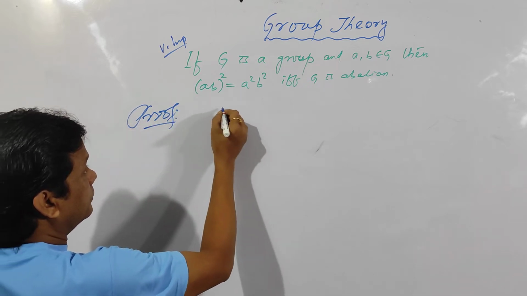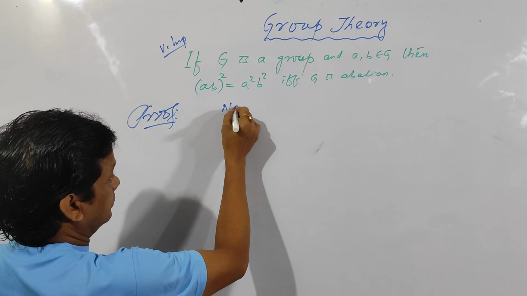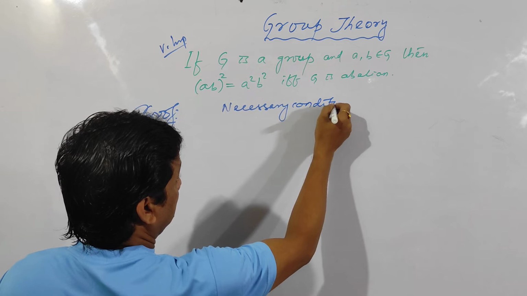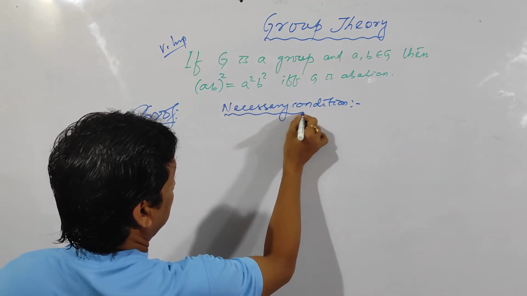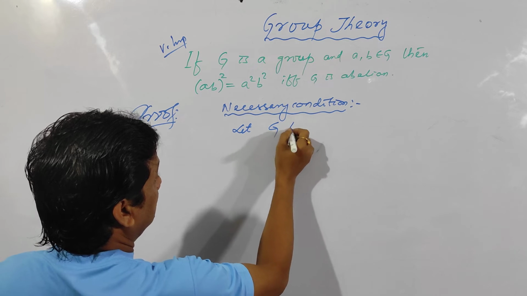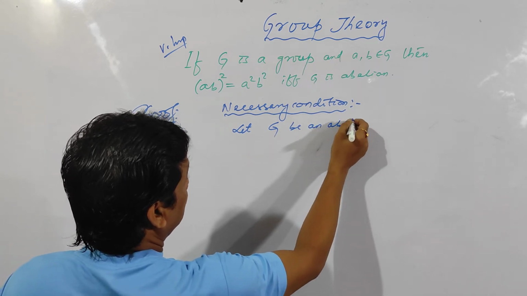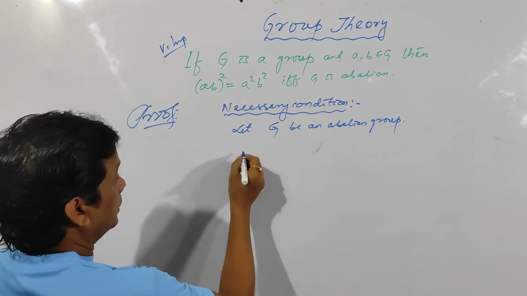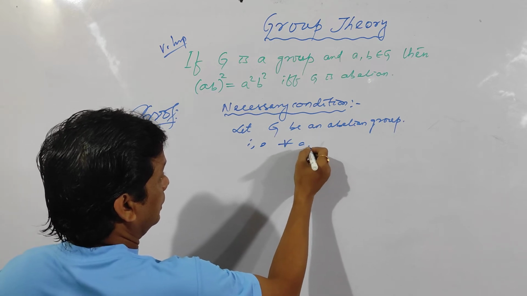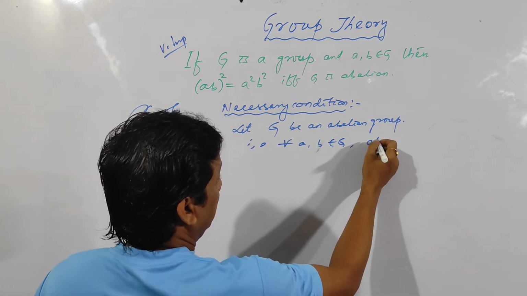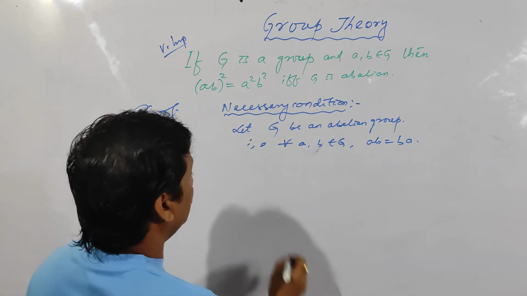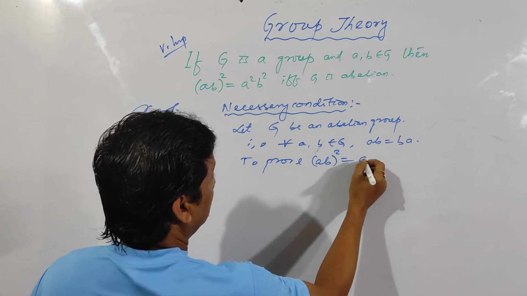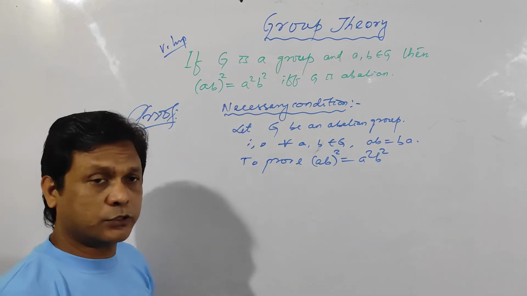So see here, first the necessary condition. Let G be an abelian group. That is, for all A, B belonging to G, A into B is equal to B into A. Now to prove, what do you want to prove? (AB) whole square is equal to A square B square.